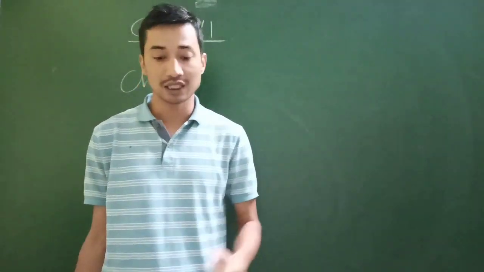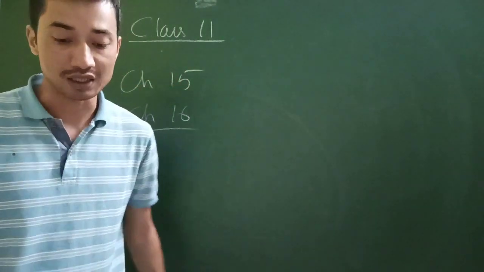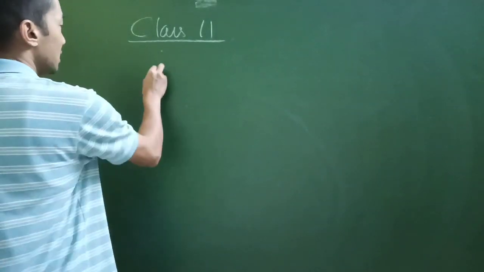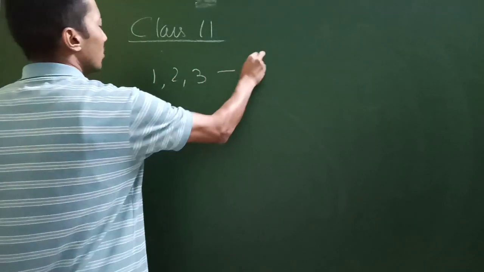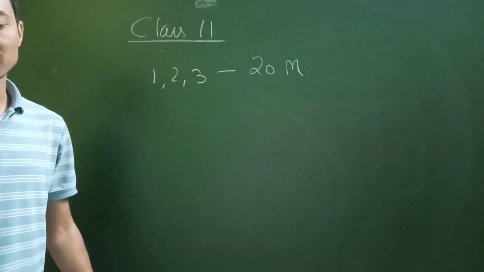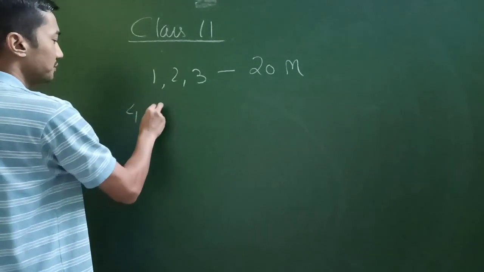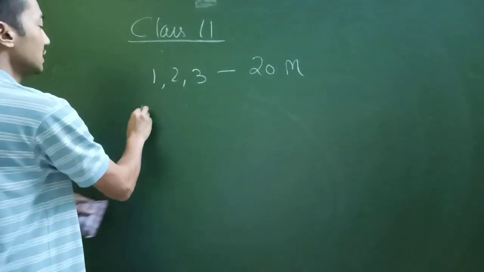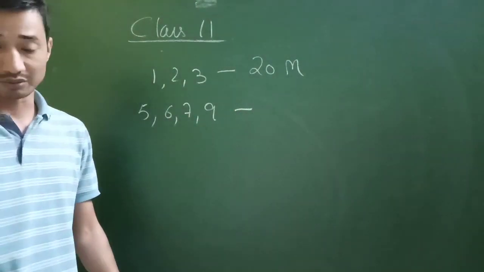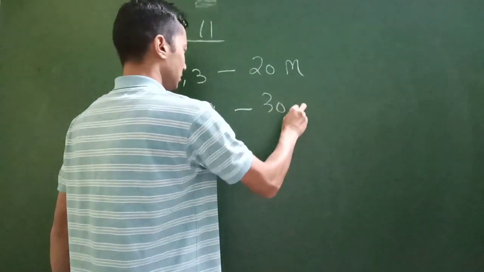The next is about distribution of marks. So distribution of marks, that also has changed. So chapter 1, 2, 3, that is unit 1, will comprise 20 marks. Then the algebraic portion, chapter 4 has been removed. So 5, 6, 7, 9, and 8 also has been removed, binomial theorem. So 5, 6, 7, 9 will comprise 30 marks.